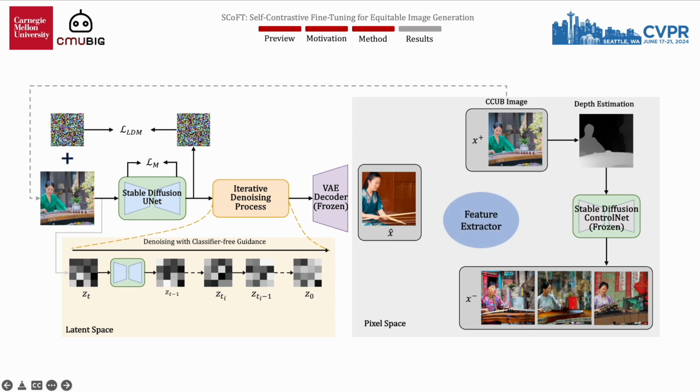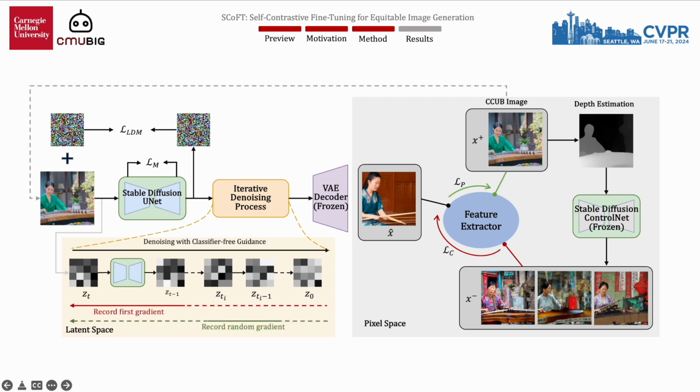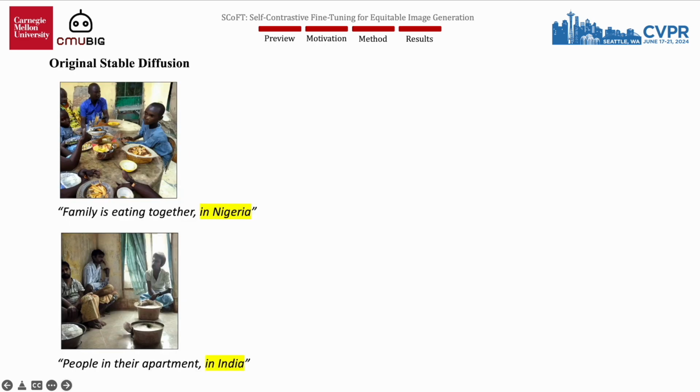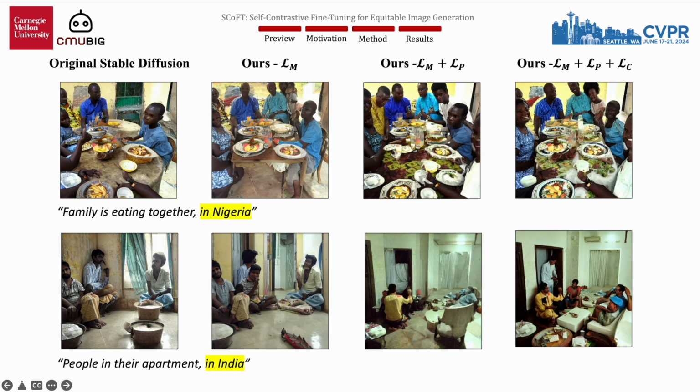During fine-tuning, we use self-contrastive techniques to direct the images towards more accurate cultural representations from the CCUB dataset, moving away from the less accurate images due to the model's misconceptions. During backpropagation, the gradient is selectively recorded to enhance computational efficiency and improve the fine-tuning performance. Here, we present the result from each component of our SCoFT pipeline. Our method effectively reduces stereotypes and yields less offensive outcomes.